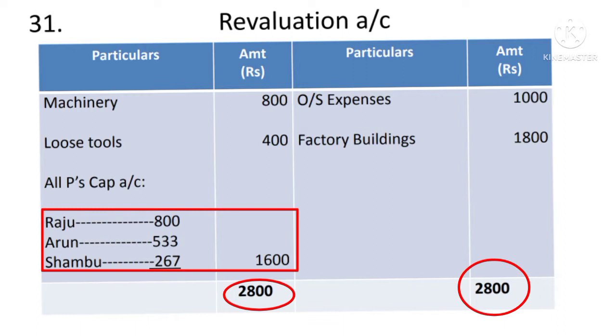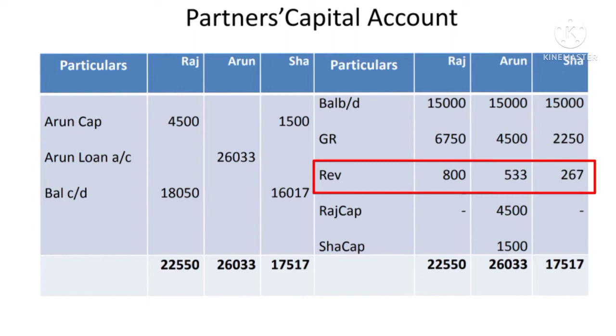Now total credit side is more, 2,800. Record on both the side, find out the difference, 1,600, and this 1,600 has to be distributed among all the partners as per the old profit sharing ratio. So in partners capital account, Raju 800, Arun 533, Shambhu 267. It has to be recorded in the partners capital account on the credit side. So by revaluation account, Raju 800, Arun 533, Shambhu 267.